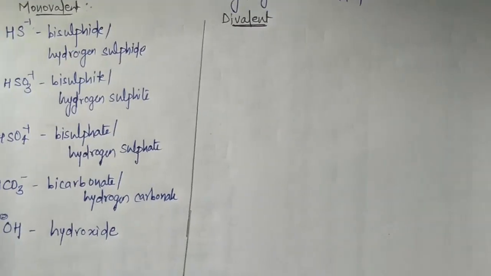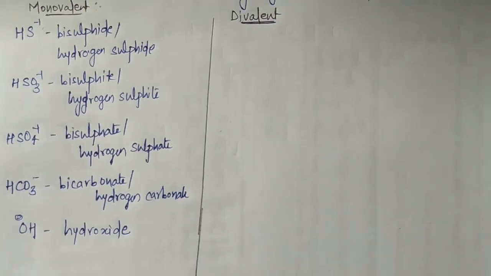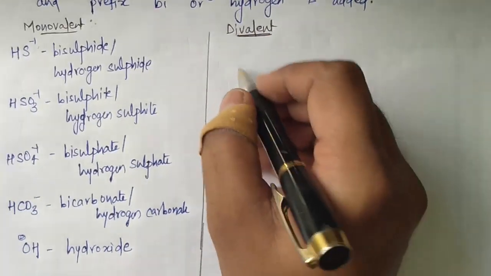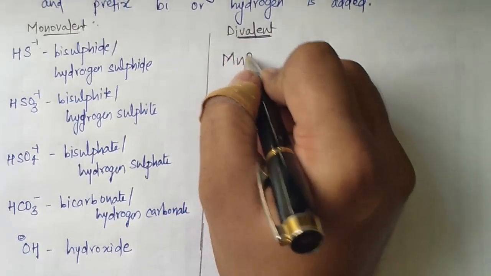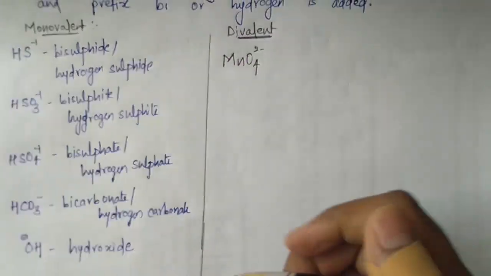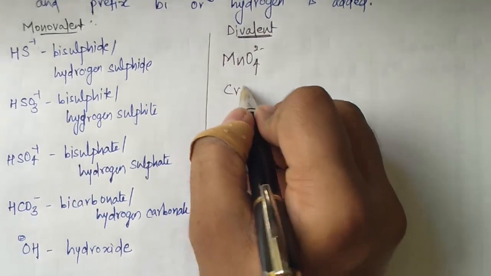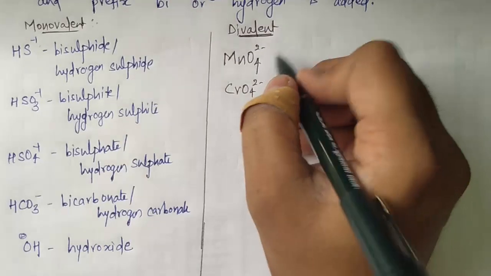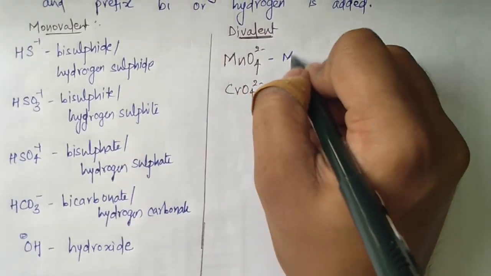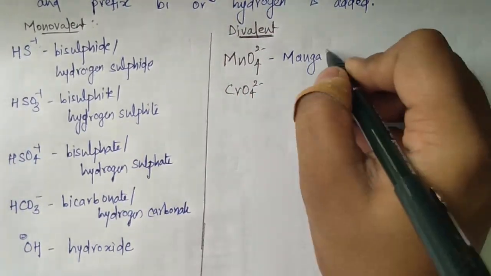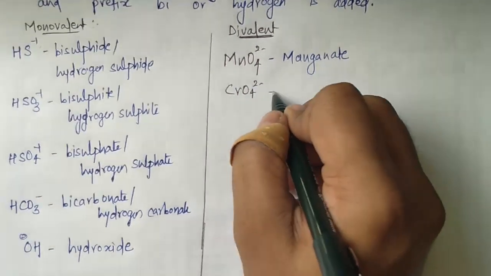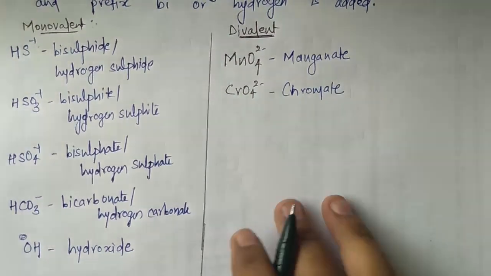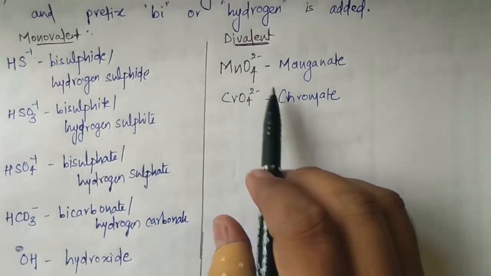Now we will see with 4 oxygen. First I will write down MnO4 2 minus and CrO4 2 minus. Okay, so now 4 oxygen atoms are there. So this will be called manganate, and this will be called as chromate.